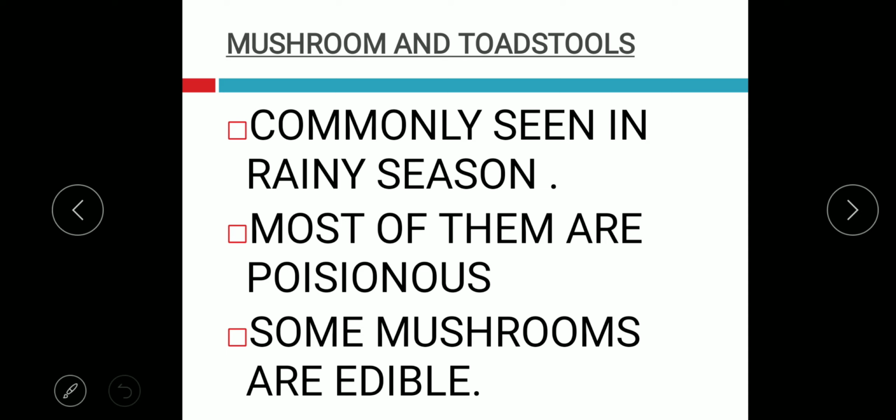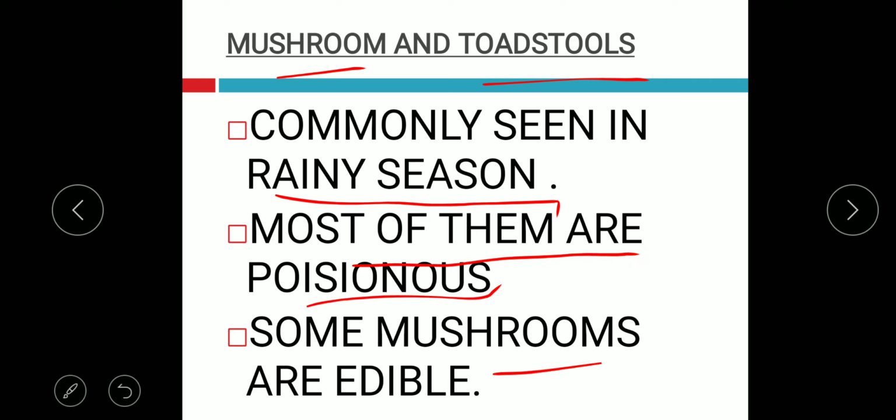Now, the other type of fungi is mushroom and toadstool. These are commonly visible in the rainy season. Right now you can see orange and yellow colored ones, and they grow on the surfaces of wood. Most of the mushrooms are poisonous, but some are edible, and we will discuss edible mushroom cultivation in detail.